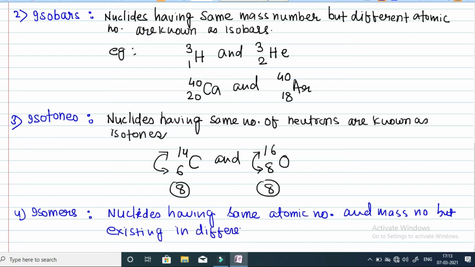Different states means suppose one is existing in gaseous state then the other will exist in liquid state or solid state. So in case of isomers the nuclei have the same atomic number and mass number, but they will exist in different states.